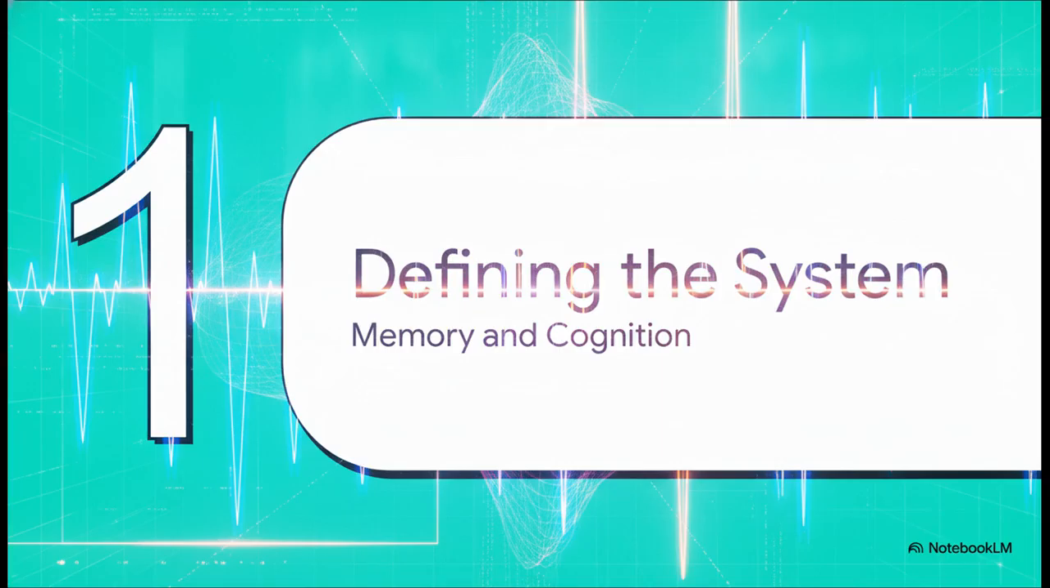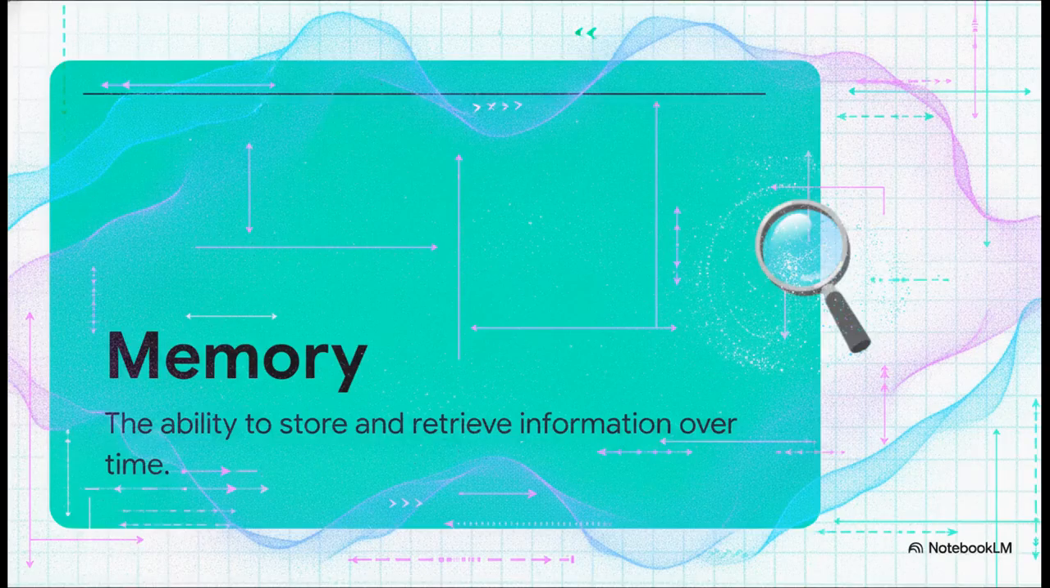Starting with number 1. Defining the system, memory, and cognition. At its core, memory is defined simply as the ability to store and retrieve information over time. But the absolutely crucial point here is that second half. Memory is an active, constructive process. When you remember something, you're not just hitting play on a recorded video in your head. You're actually reconstructing that event on the fly. You're actively interpreting the information. And because of this, what you pull up is literally never an exact replica of what originally happened.